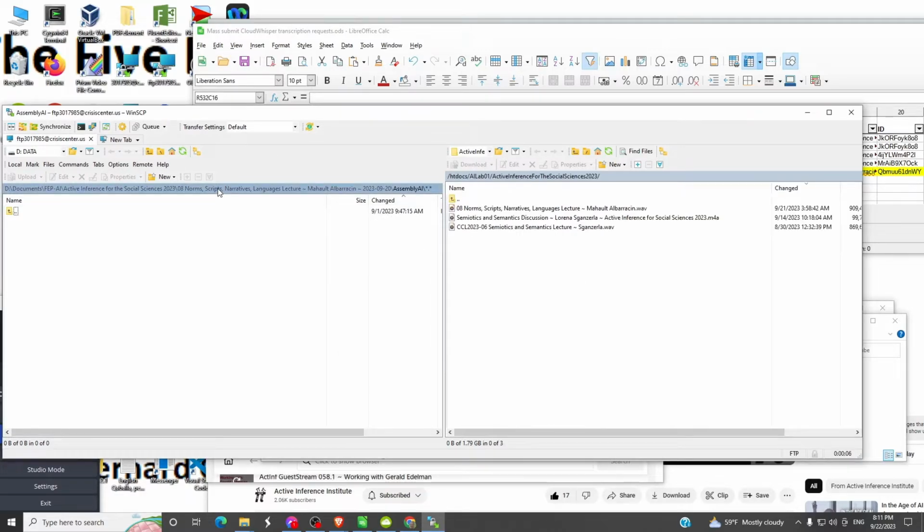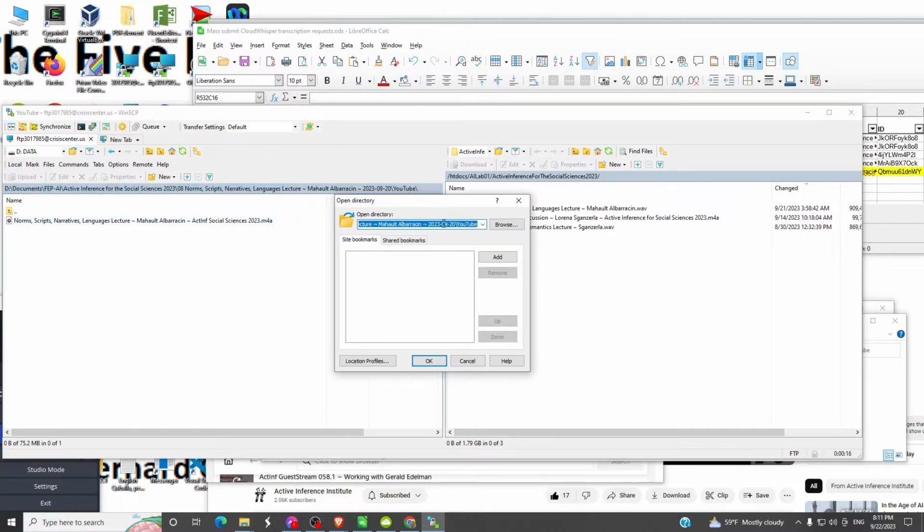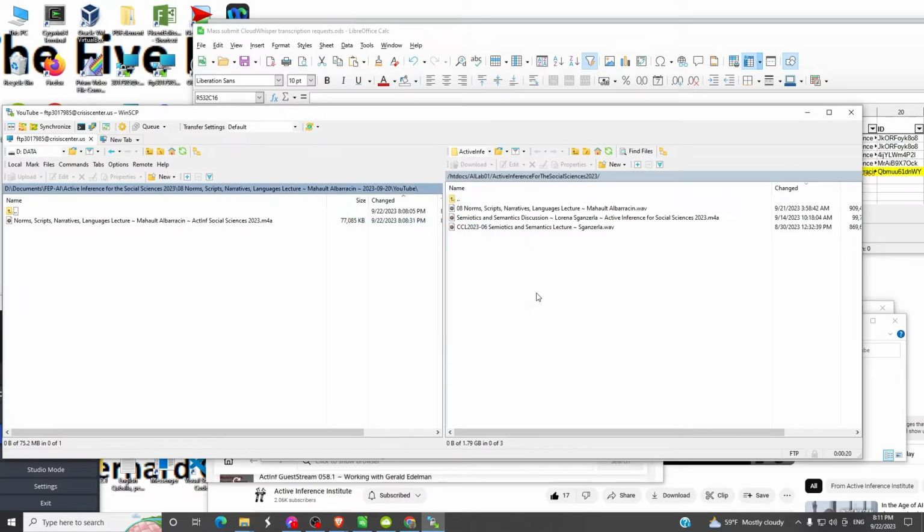Okay, you notice we've already got that same location, except that the YouTube folder. So now we have exactly that same location we looked at before, where the local file is. And the directory on my website is already set to active inference for the social sciences.